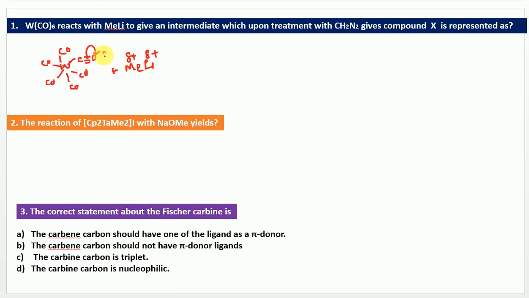If it is getting polarized, this O minus easily combines with lithium, and this methyl tries to combine with the carbon. So what will happen is it forms W(CO)5, which has an O-Li that is further connected with a methyl. And here you can notice carefully.